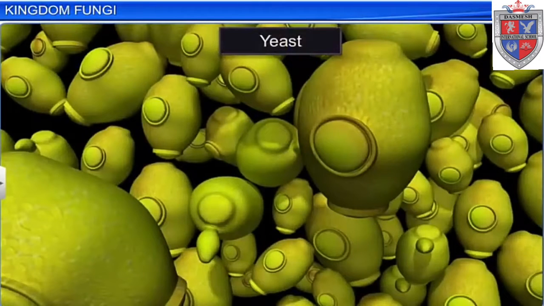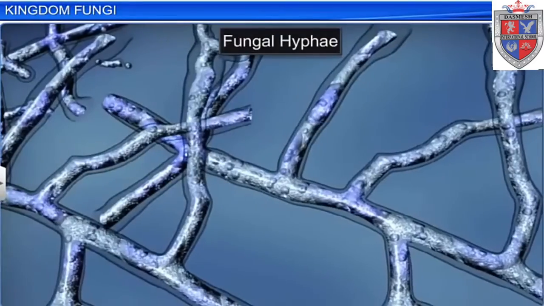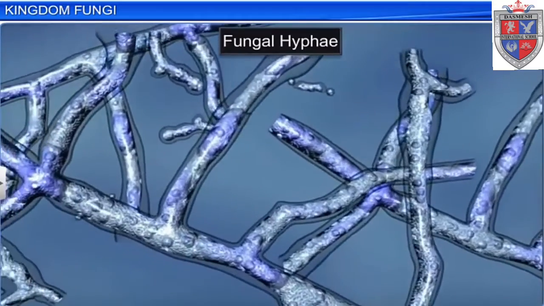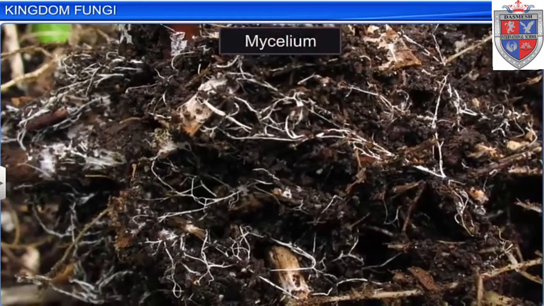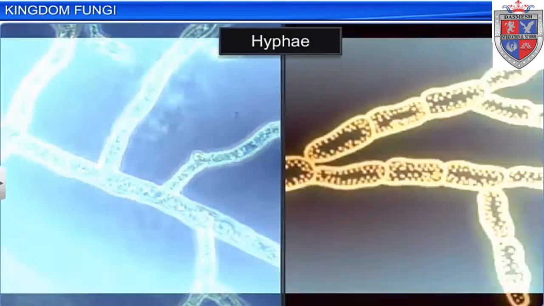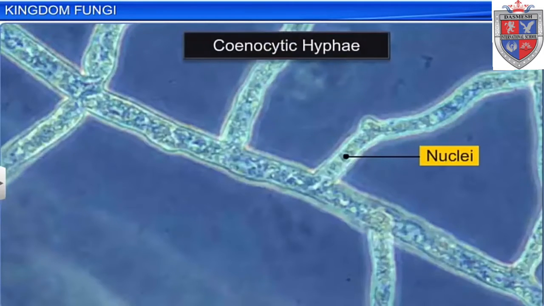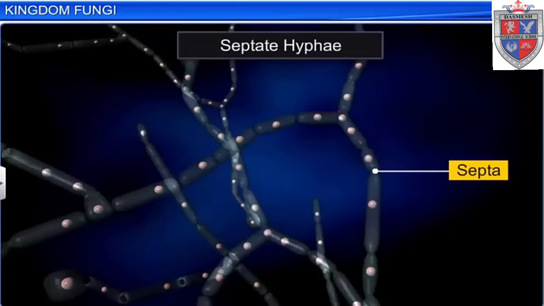With the exception of yeast, which are unicellular, fungi are filamentous. Their bodies consist of long, cylinder-like structures called hyphae, and the network of hyphae is known as mycelium. There are two types of hyphae. Some are continuous tubes filled with multinucleated cytoplasm, called coenocytic hyphae, while the others have septa in their hyphae, and these are known as septate hyphae.